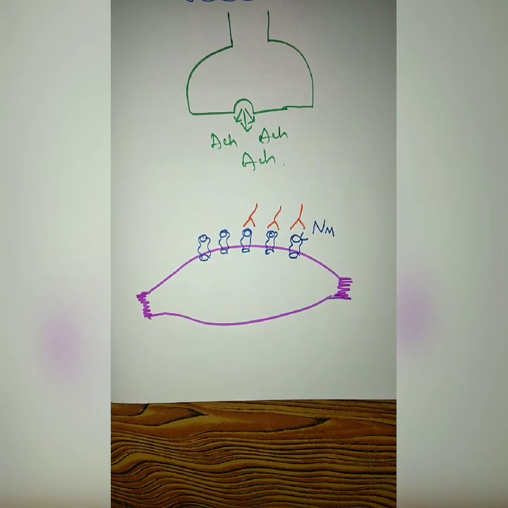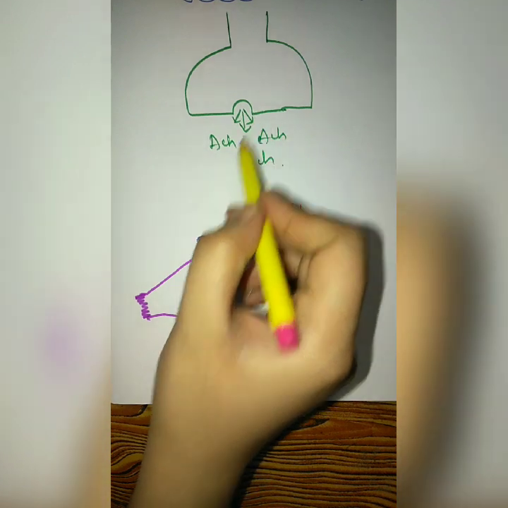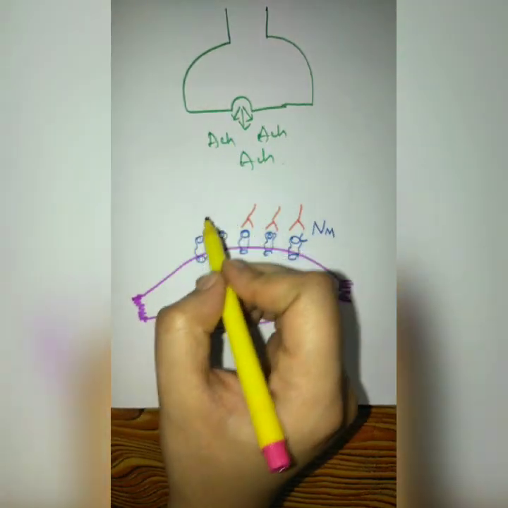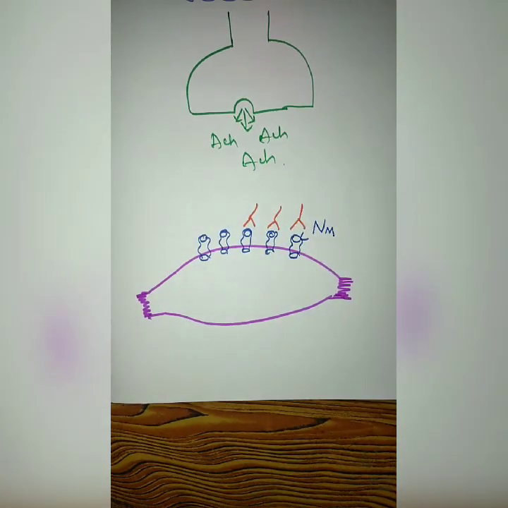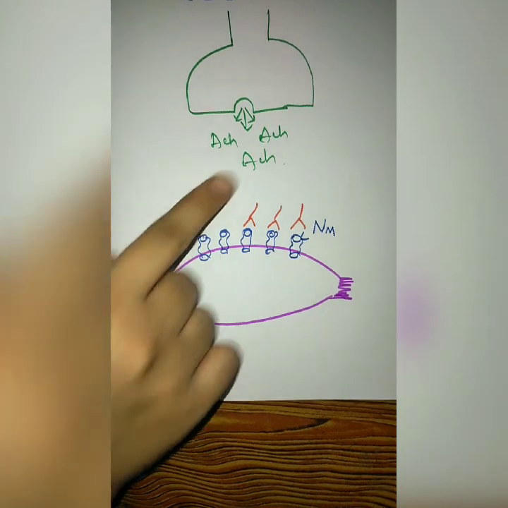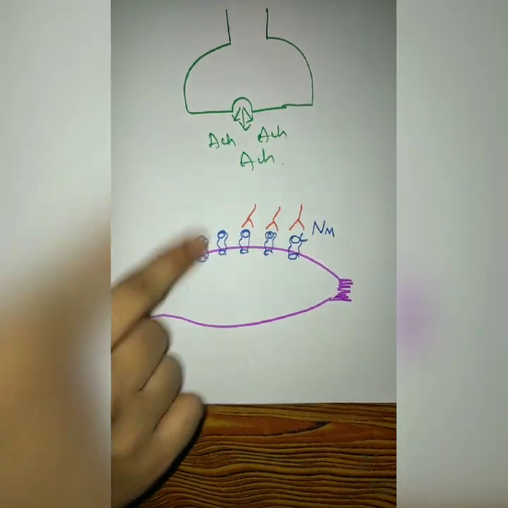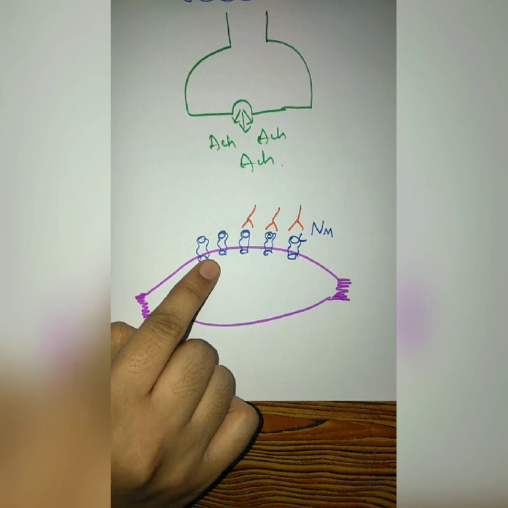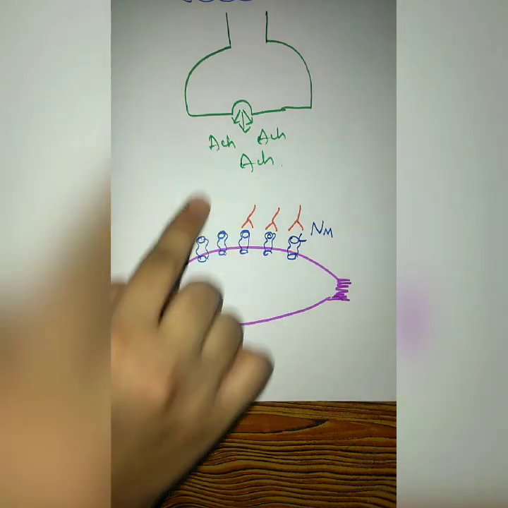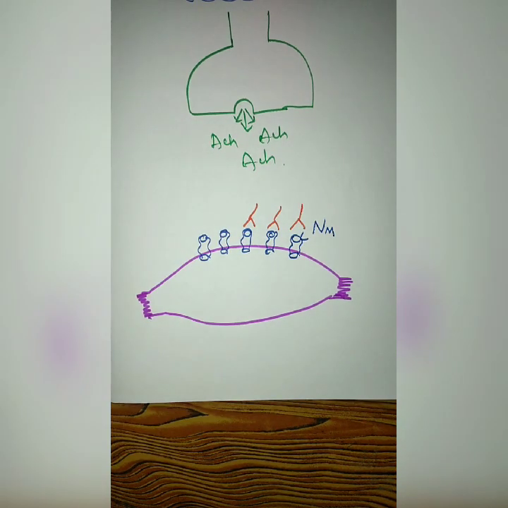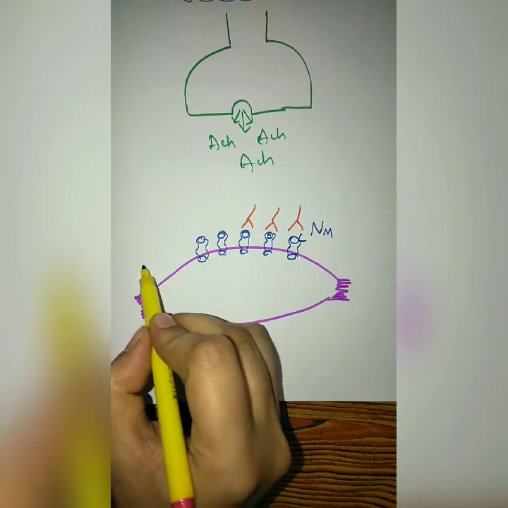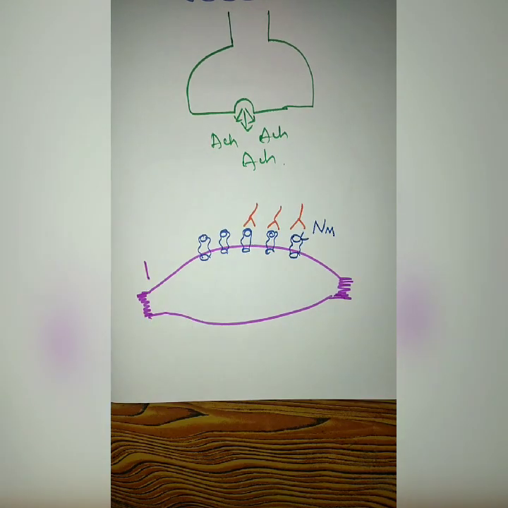So what happens when there is reduced availability of NM receptors? Whatever acetylcholine is there, they will be standing in queue, thinking, when will my turn come to interact with the receptor? Since only a few receptors are available, they will be standing in line, waiting for their turn. But when they are waiting for their turn, what will happen?